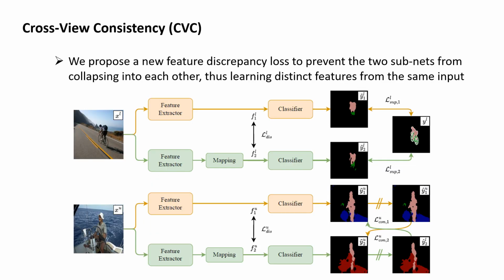To tackle the issue in this work, we propose a new cross-view consistency method to prevent the two subnets from collapsing into each other. In particular, we introduce a new feature discrepancy loss to minimize the cosine similarity between the features extracted by different subnets. Moreover, we further use a non-linear mapping layer to map the features extracted by one subnet to another feature space. In this way, we can encourage the subnets to learn distinct features. Then, we apply a classic cross-pseudo-labeling strategy to transfer the knowledge learned from one subnet to another.